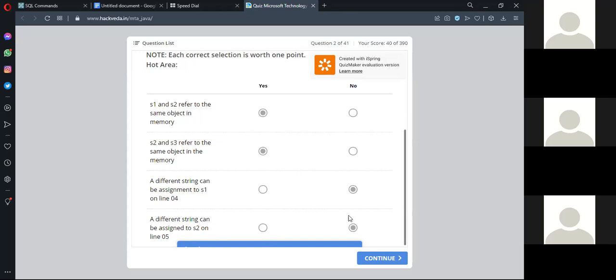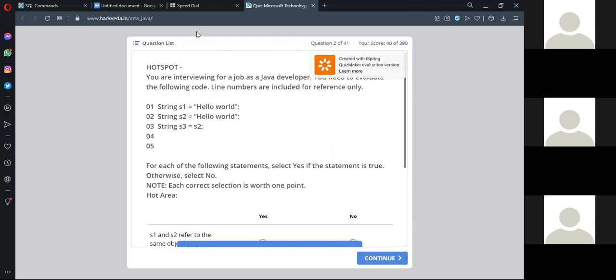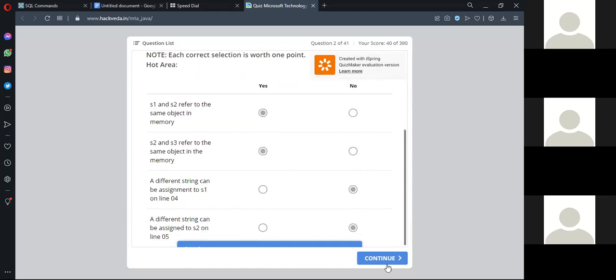Because how will the compiler find it out, right? So if they occupy the same memory, then only the compiler will be able to run it. So internally just remember that. Okay, first you run this so that you can show others. Just run this one. Have you run this in a compiler, bro? Yeah, you just run this. Sorry, not run this. Click on continue, so that you have already selected the answer, right?